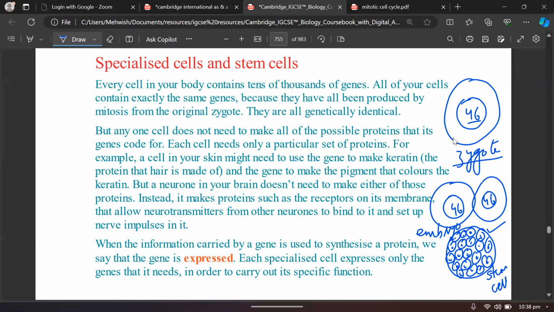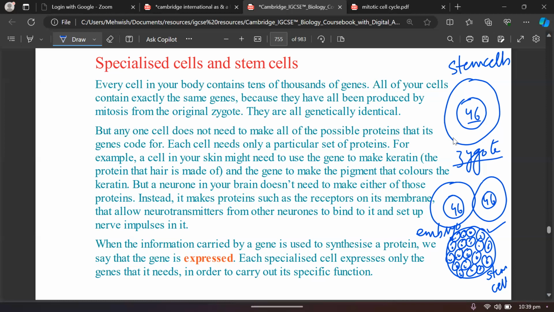This zygote is also a stem cell. Why? Because stem cells always have the ability to replicate themselves, or you can say multiply by division, and then they have the ability to differentiate into a specialized kind of cell. Because every cell, like a skin cell, has got its own gene expression. They will be expressing the keratin gene, they'll be expressing the collagen protein. In our hair there will be a gene that is making the pigment in our hair. In eyes there will be a gene for the eye color pigment that is being expressed to make a particular color of our eyes.